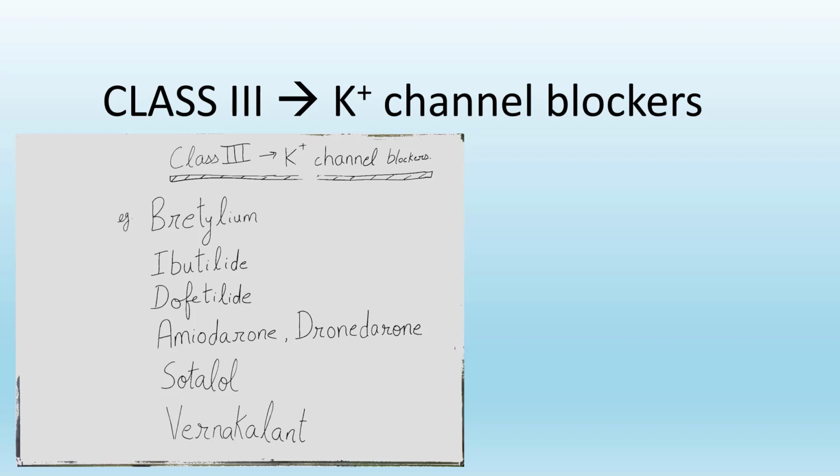Now to conclude, class 2 antiarrhythmic drugs, that is beta blockers. Examples are propranolol, esmolol, sotalol. Propranolol is a membrane stabilizing agent. Propranolol is contraindicated in peripheral vascular disease, contraindicated in bronchial asthma, contraindicated in COPD, and contraindicated in diabetes mellitus.